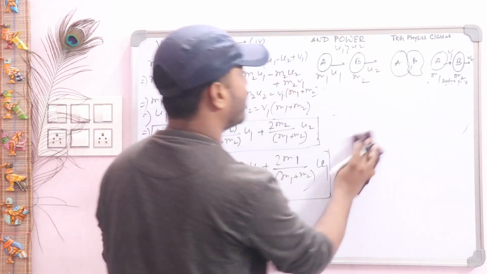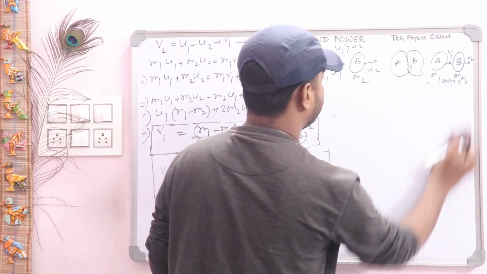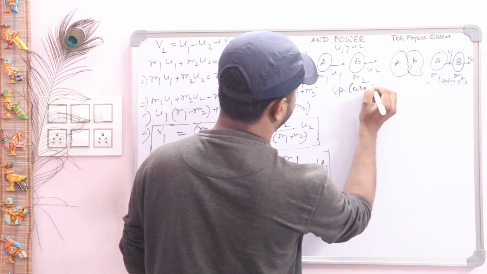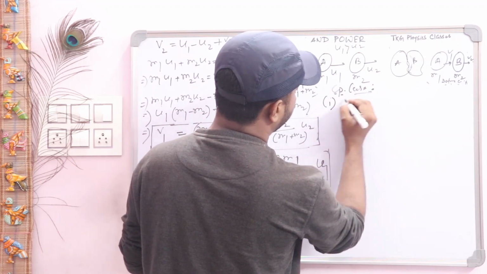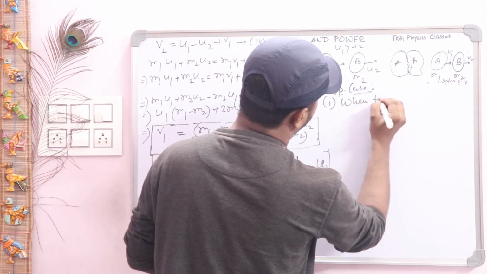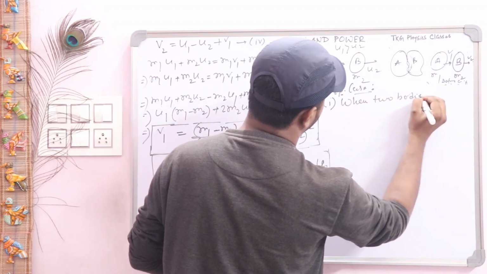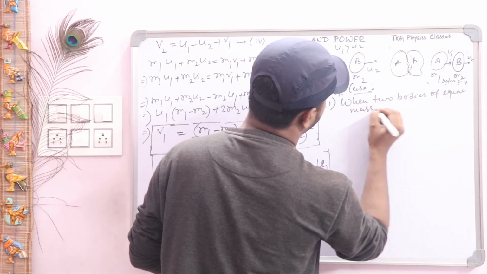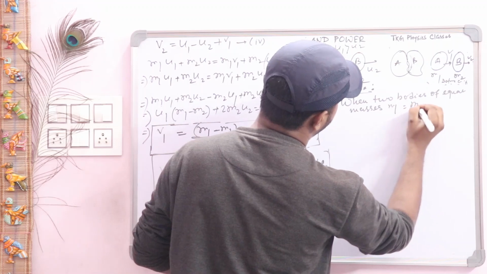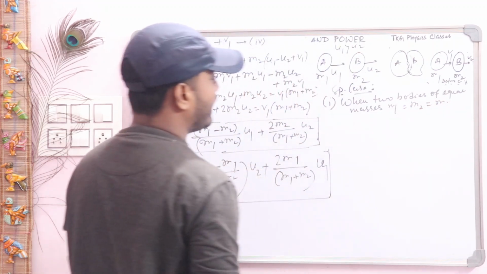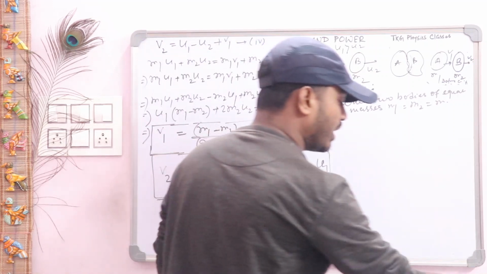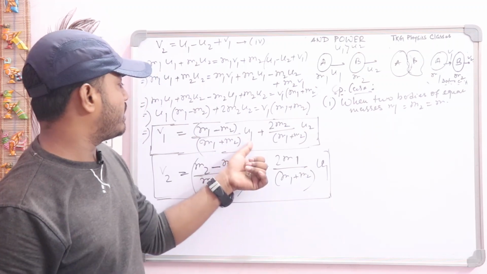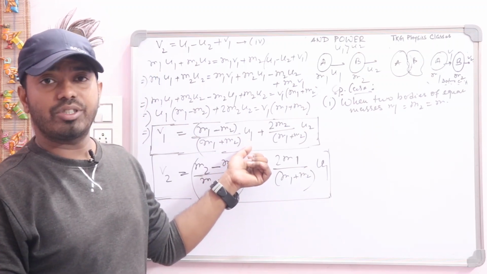What happens when two bodies have equal masses? Write it. Special case 1: when two bodies have equal masses, that is m1 equals m2 equals m. Write it. You see, when two bodies have equal masses, you just use this concept from this equation, then you will find out the expression of v1.